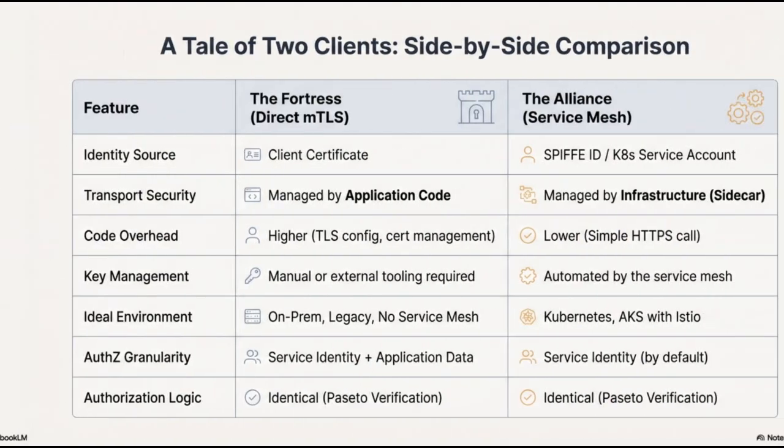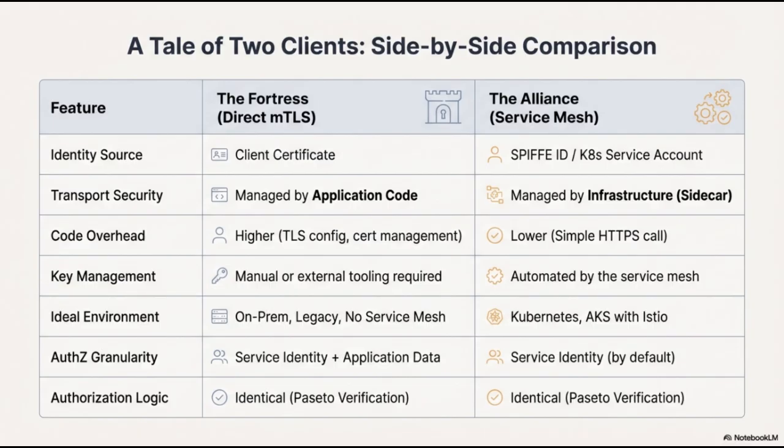In this side-by-side comparison, we analyze 2 distinct strategies for implementing client security: the Fortress, representing direct MTLS, and the Alliance, representing the service mesh approach. Starting with the identity source, direct MTLS relies on client certificates, while the service mesh utilizes SPIFFE IDs or Kubernetes service accounts. This leads to a fundamental difference in how transport security is managed.